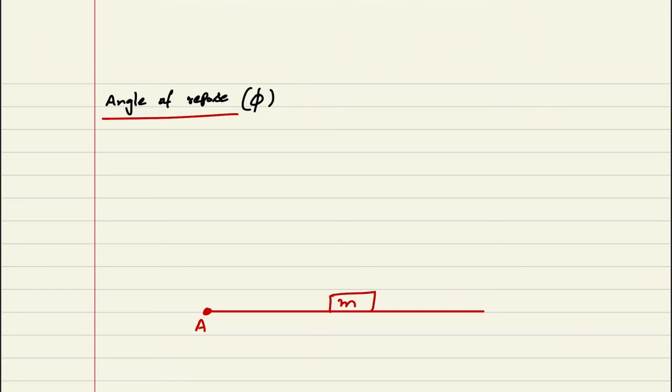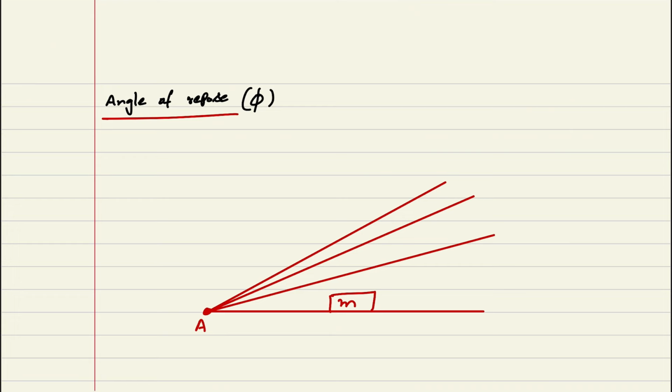Whenever I increase my inclined plane slowly, you can see my theta value also increases. At a particular angle, theta is equal to phi, the body of mass m is ready to move.